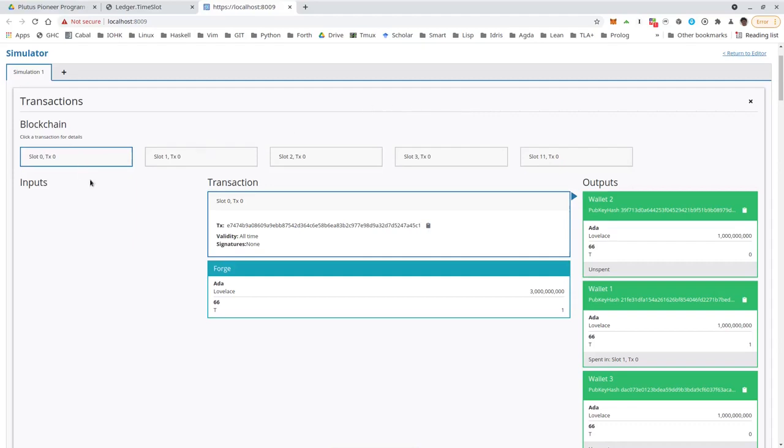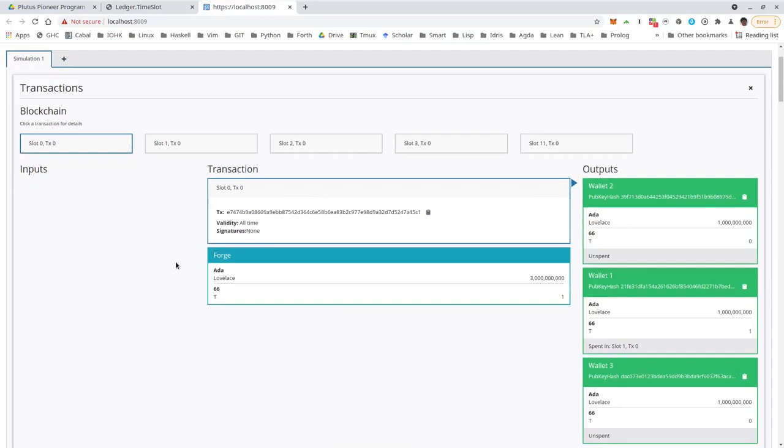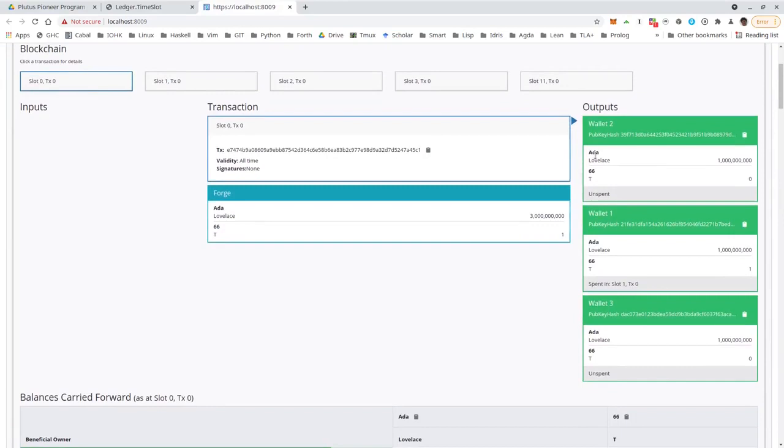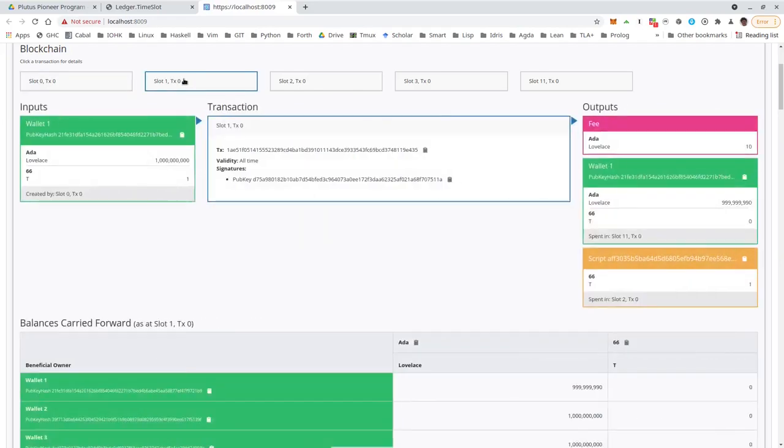But the first one in slot 0 is always there. That's the so-called Genesis transaction. That's a transaction without input that provides the initial funds to the wallets. So we have these 3 outputs for our 3 wallets, and we get what we specified. So Alice gets 1000 ADA and the token, and 2 and 3, Bob and Charlie, only get 1000 ADA, but nothing of the token. So this is the Genesis transaction that always happens to kick things off and provide initial funds. So now in slot 1, this should be the start transaction.